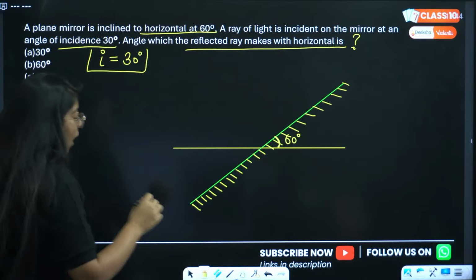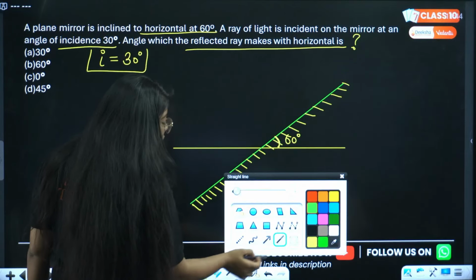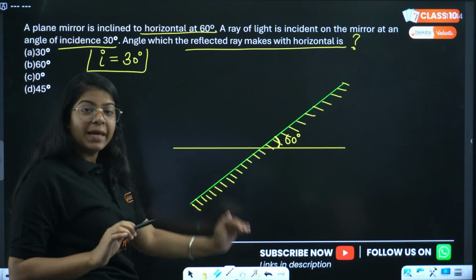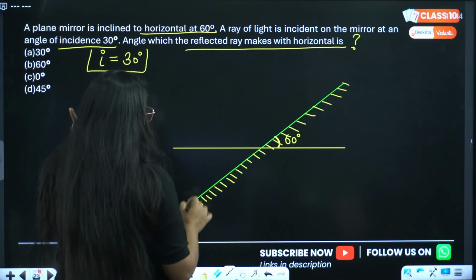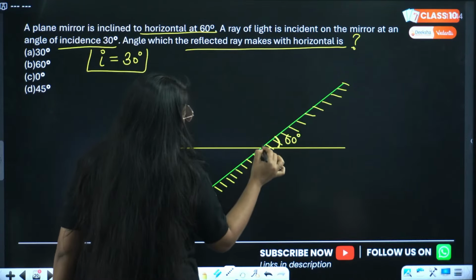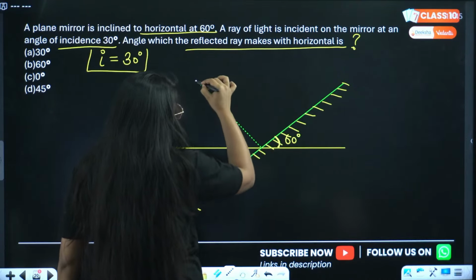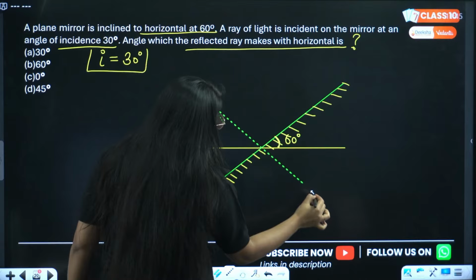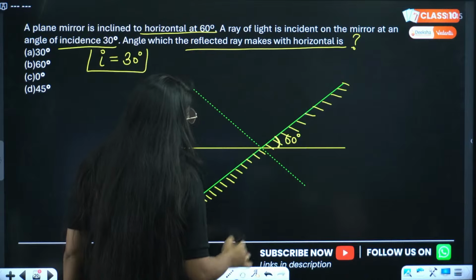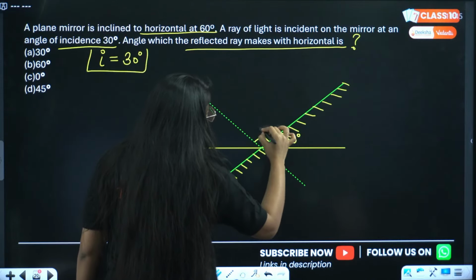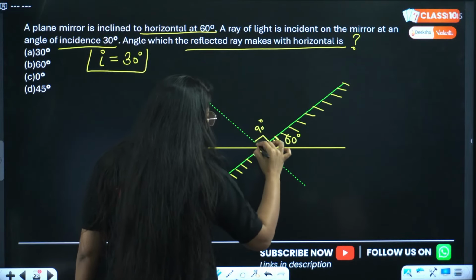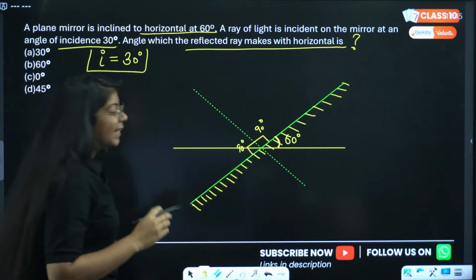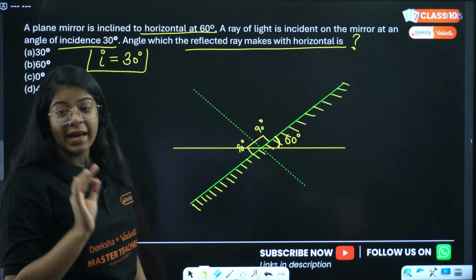Okay, now the first step while doing these kind of questions is to draw the normal on the plane mirror. So let us draw the normal from this point. Let me draw this normal something like this, right? This is the normal to the plane mirror, correct? Now this is 90 degrees. Now look at this very carefully.